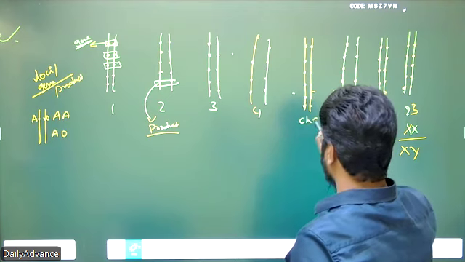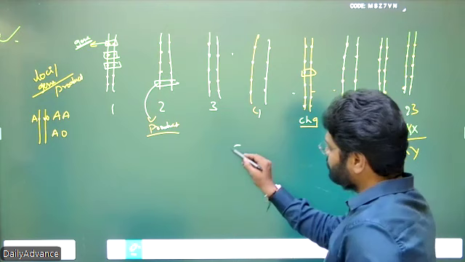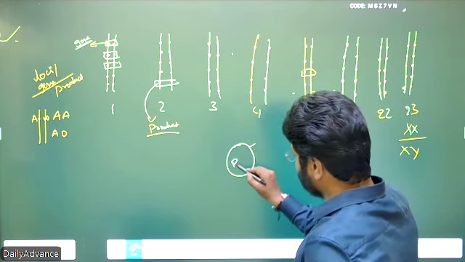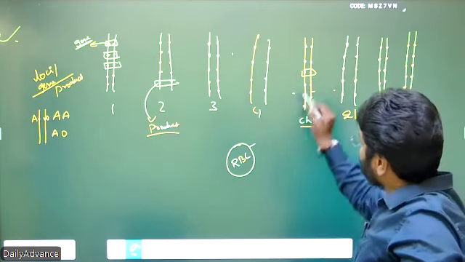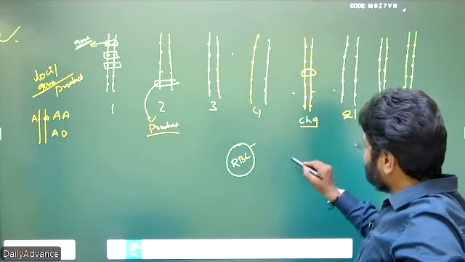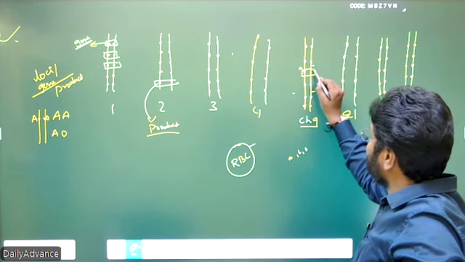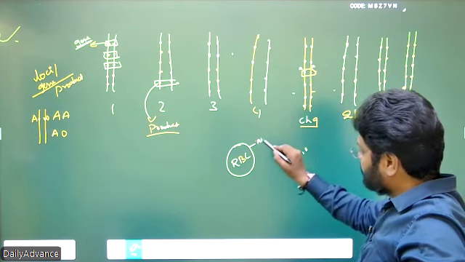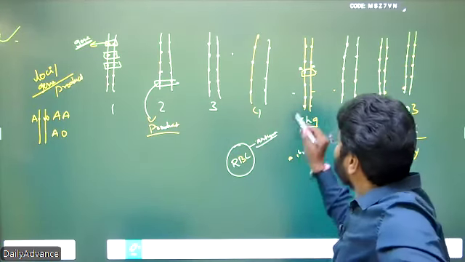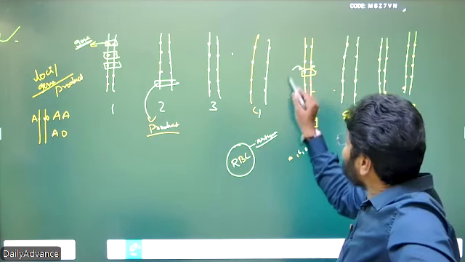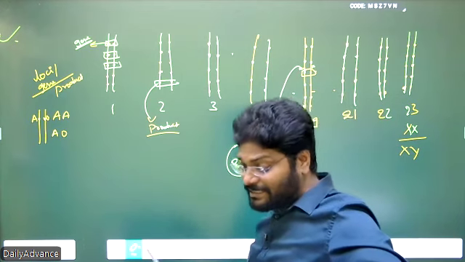So chromosomal pair 9. Here is one of the loci which is responsible for production of antigen on the RBC cell surface. Suppose this locus has three alleles: A allele, B allele, O allele. If this locus has the AA allele, the antigen is A. Antigen is nothing but a protein produced by this locus. If this locus has the A allele, the antigen variety is A antigen.